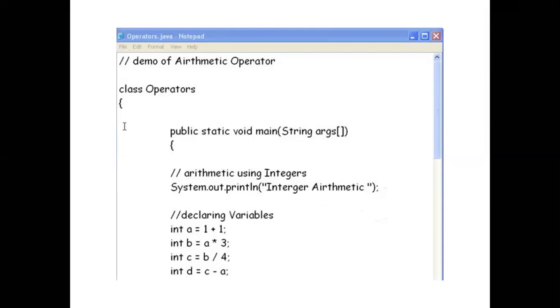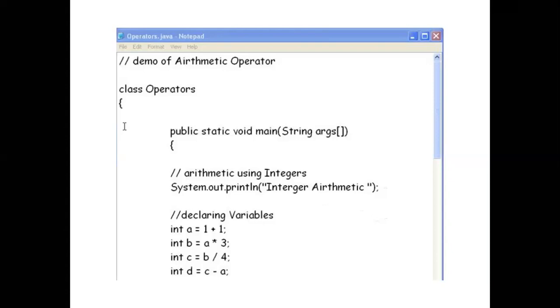Now you can indicate a comment: arithmetic using integers. Then you want to print a string, so you write System.out.println and within inverted commas, integer arithmetic. Then as output you will get it here.